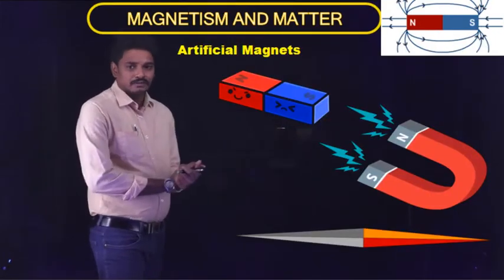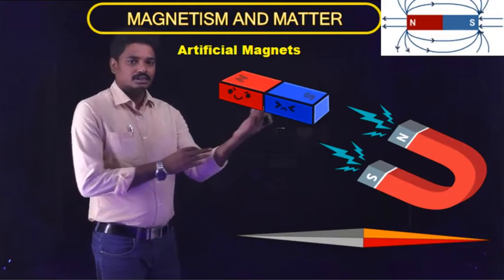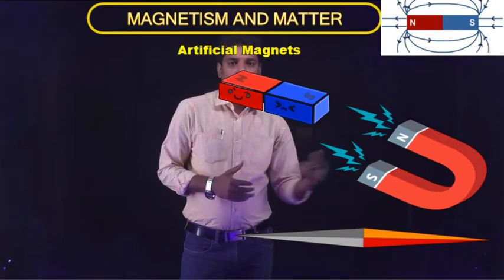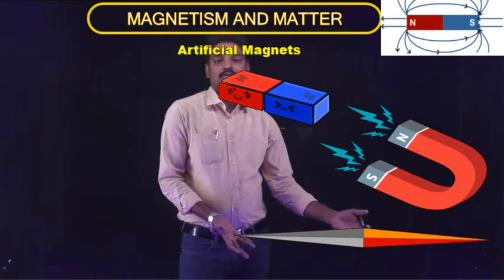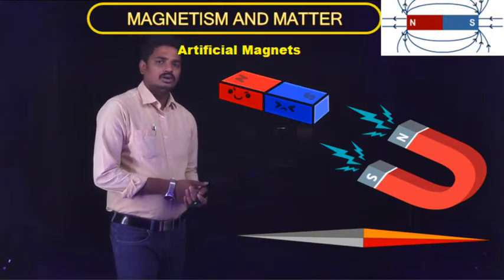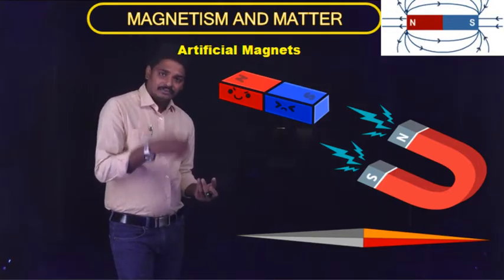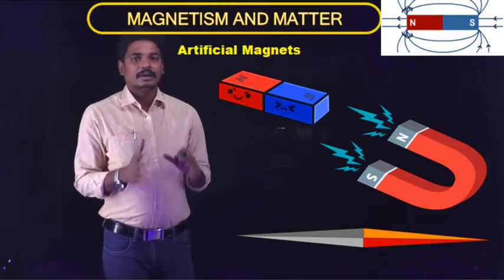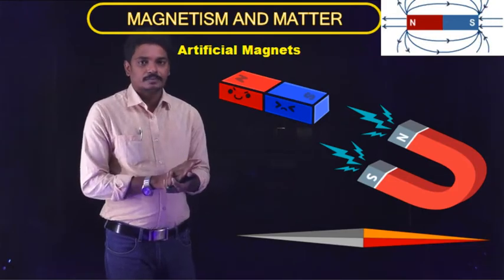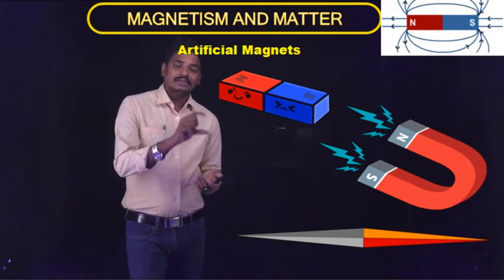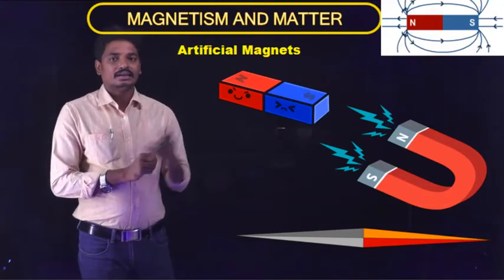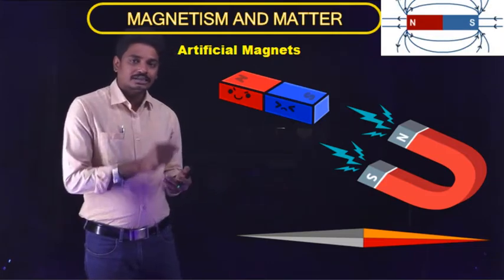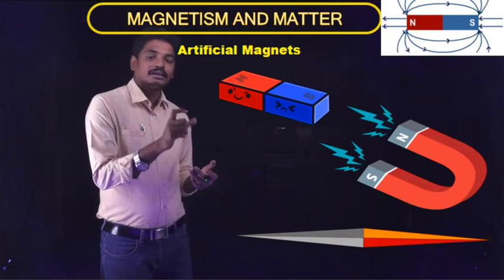These are some artificial magnets that we have generated, such as a bar magnet, a horseshoe magnet or U-shaped magnet, and the one below is a magnetic needle. For the convenience of usage, we can generate the magnet into required shapes. Similarly, the earth itself acts as a magnet, where the magnetic field is from south pole to north pole. Due to the earth's magnetism only, human evolution takes place.